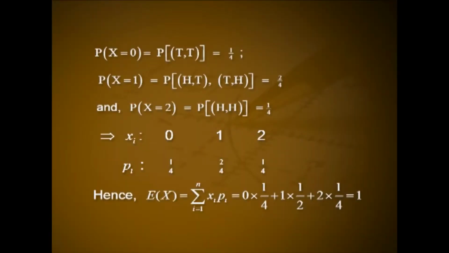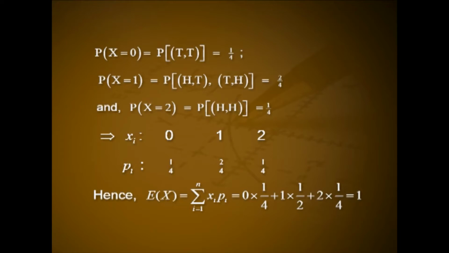Example: let x be the total number of heads obtained when two coins are thrown. Obtain expectation of x. Solution: the possible results of the experiment are the set containing ordered pairs HH, HT, TH, TT. Given x is the total number of heads, which can take the values 0, 1 and 2, where P of x equal to 0 is equal to P of TT, that is equal to 1 by 4. P of x equal to 1 is equal to P of HT, TH, that is equal to 2 by 4, and P of x equal to 2 is equal to P of HH, that is equal to 1 by 4.